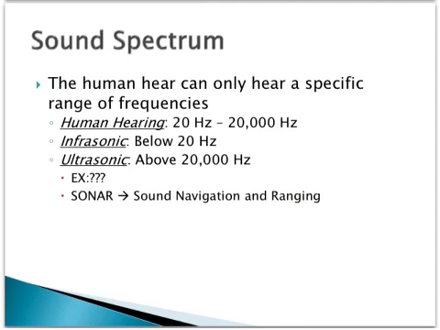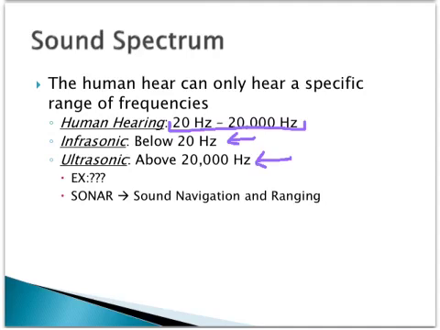Alright, so talking about frequency and pitch, the human ear can only pick up a certain range of frequency. That range is seen here: 20 hertz to 20,000 hertz, which is a pretty big range for what the human ear can pick up. Anything below 20 hertz is known as infrasonic, and anything above 20,000 hertz is called ultrasonic. Ultra being above, infra being below. Can you think of an example of this?